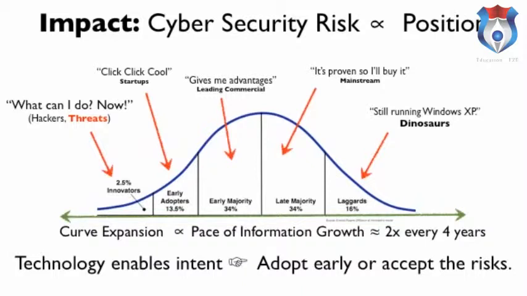We think cybersecurity is proportional to your position on the technology adoption curve. If you're over on the left, you're an innovator. If you're over on the right, you're a laggard. The innovators and the laggards differ by the questions they ask, the statements they make, how they look at the world. The innovators are where hackers, zero-day attacks and threats on the internet often come from.